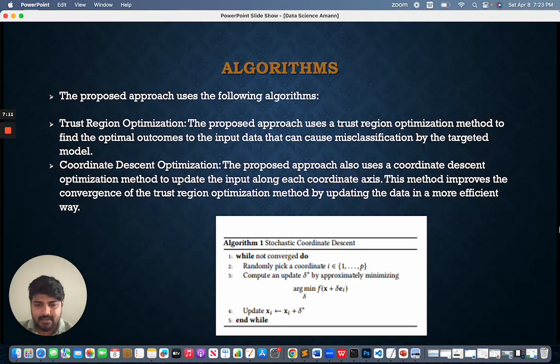As you can see, I have attached the image too. In this algorithm, basically it's randomly picking a coordinate. After that, it's computing an update by using the ADAM function, and then at last it is just updating the value of xf. That's what it does. This is a stochastic coordinate descent algorithm.